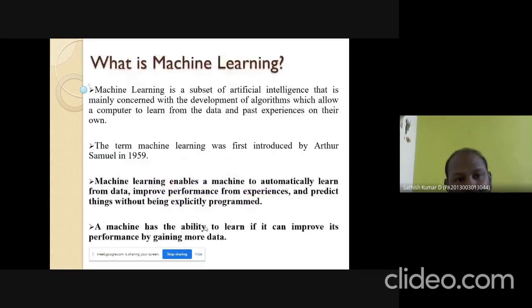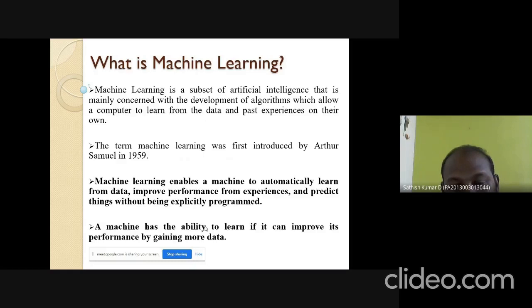What is machine learning? Machine learning is a subset of artificial intelligence that is mainly concerned with the development of algorithms which allow a computer to learn from the data and past experiences on their own. That is, machine learning is a kind of artificial intelligence. It is trained with the past experience and the past data. Based on that, it's going to give a predicted output. The term machine learning was first introduced by Arthur Samuel in 1959.